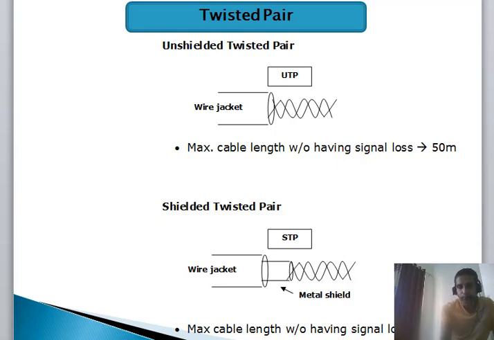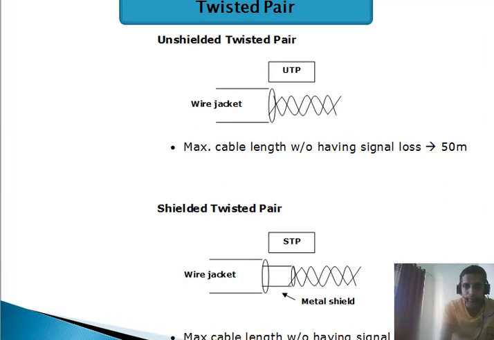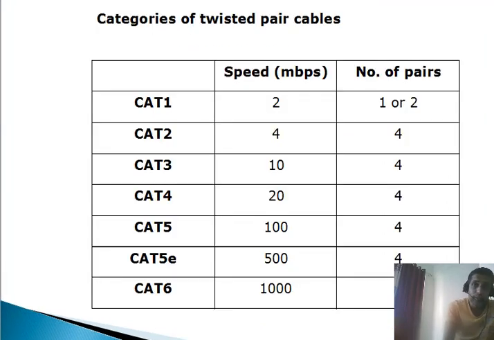And coming to the next category of the wire that we are using over here, coming to the types available in the market. In the market, those twisted pair cables are known as CAT cables, and they are also known as categories. Okay, so CAT 1, CAT 2, CAT 3, CAT 4, CAT 5, 5E and 6. These are all the categories available based on the cables.